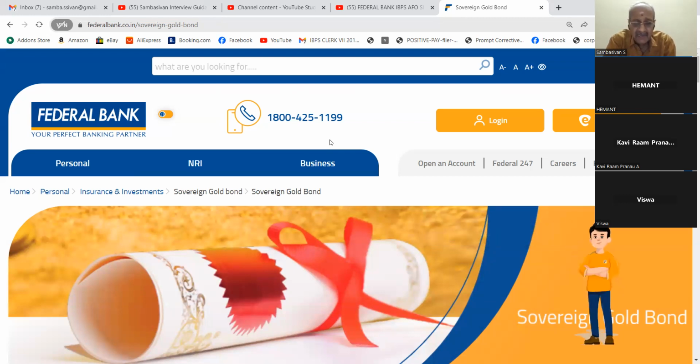Could you follow? They may ask, in case the price goes down, what will happen? In case the price goes down, you will get lower money only. However, you will not lose the gold because you can get the same quantity of gold. So very good. We will stop with this now.